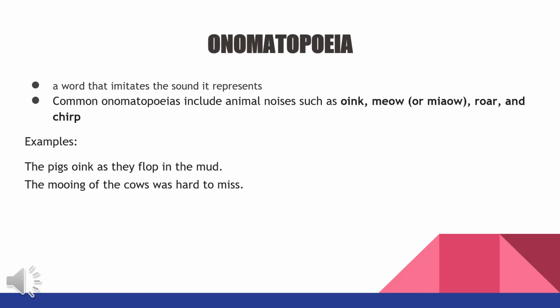The first one is, the pig oinks as they flop in the mud. So the onomatopoeia there is the word oink. It imitates the sound that the pig produces. The other example is, the mooing of the cows was hard to miss. The onomatopoeia in there is the word mooing that represents the sound of the cow. So that's what we call onomatopoeia. It has something to do with a word that imitates the sound of something or someone.